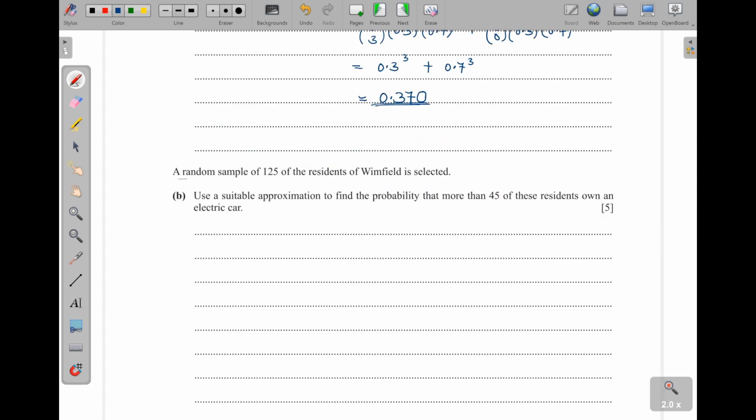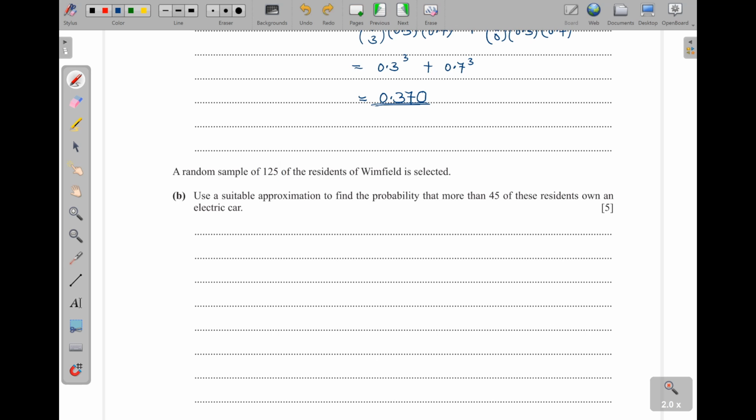Then here they are saying a random sample of 125 of the residents of Wimfield is selected. Part B: use a suitable approximation to find the probability that more than 45 of these residents own an electric car. Now, if they are more than 45, that means we are going to have 46, 47, 48, 49, 50, up to 125. When are you going to finish that?